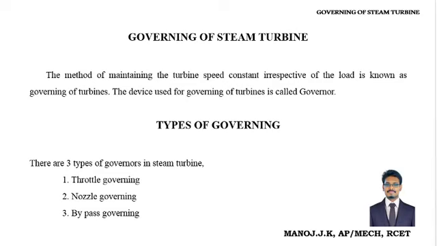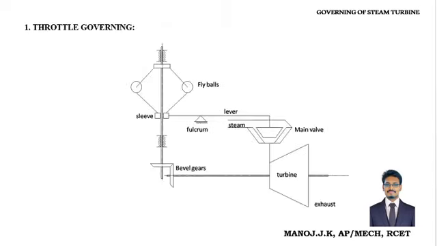So there are three major different types of governing. One is throttle governing, another one is nozzle governing, and the third is bypass governing. Likewise, there are three types of governing of steam turbine available that we can see one by one. First of all, we are going to discuss throttle governing.